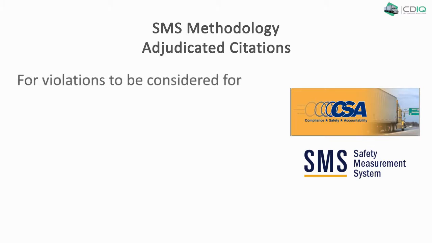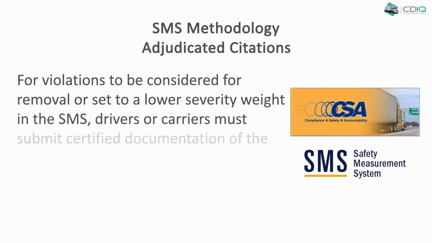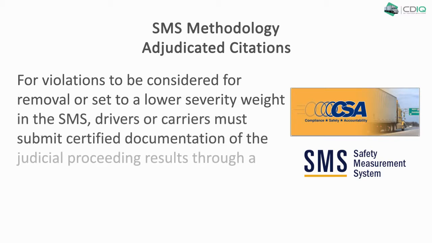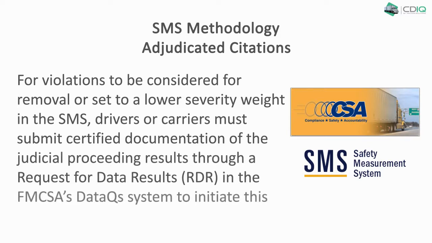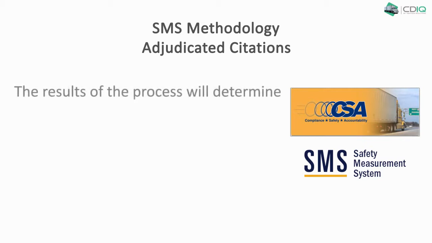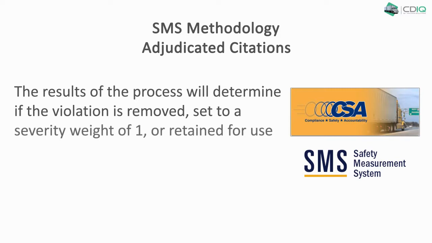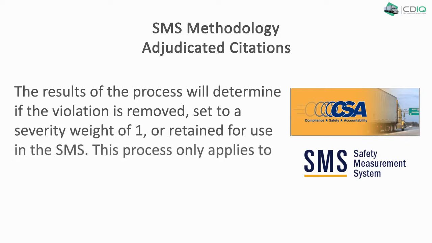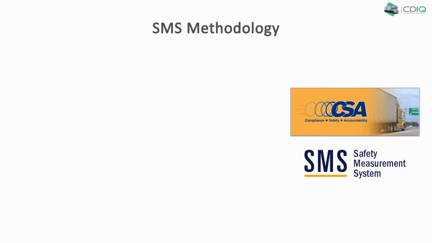For violations to be considered for removal or set to a lower severity weight in the SMS, drivers or carriers must submit certified documentation of the judicial proceeding results through a request for data review in the FMCSA's DataQs system to initiate this process. The results of the process will determine if the violation is removed, set to a severity weight of 1, or retained for use in the SMS. This process only applies to inspections conducted on or after August 23, 2014 and is not retroactive.